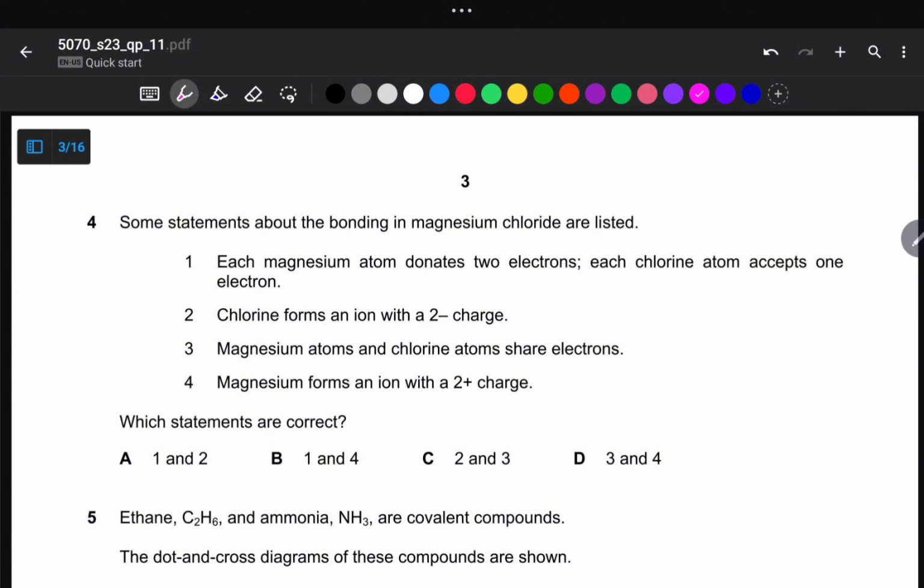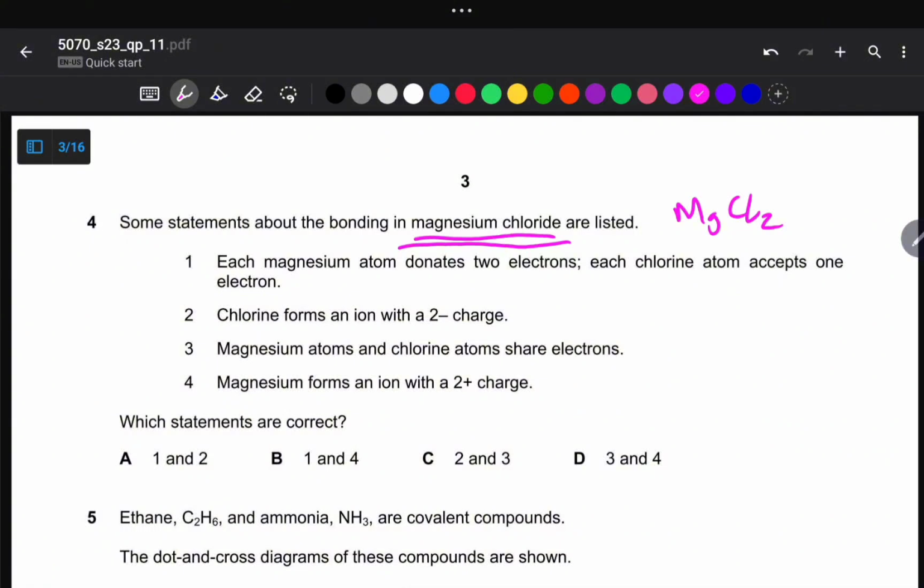So the question says some statements about the bonding in magnesium chloride are listed. So whenever you are reading the question, you need to start thinking about some underlying concept behind the compound in question. So magnesium chloride is an ionic compound which is formed by the transfer of electrons from magnesium to the chlorine atom. So we've got the chemical formula, magnesium chloride. So this one is the chemical formula.